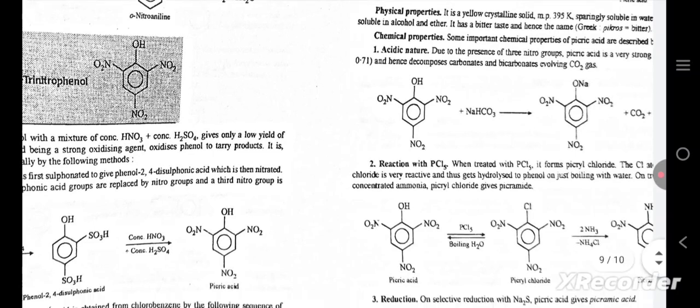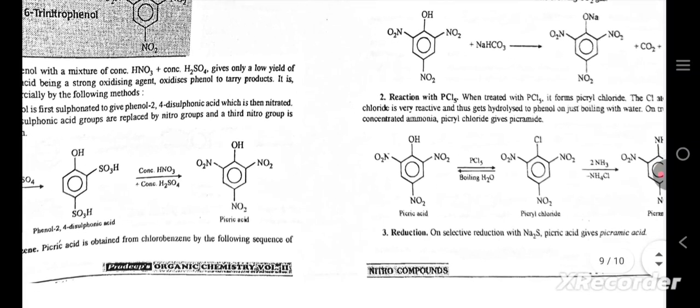Physical properties. It is a yellow crystalline solid with melting point 395 Kelvin, sparingly soluble in water, and soluble in alcohol and ether. It has a bitter taste and hence the name. Chemical properties. Some important chemical properties of picric acid are described below. Acidic nature. Due to the presence of the three nitro groups, picric acid is a very strong acid and hence decomposes carbonates and bicarbonates, releasing CO2 gas.